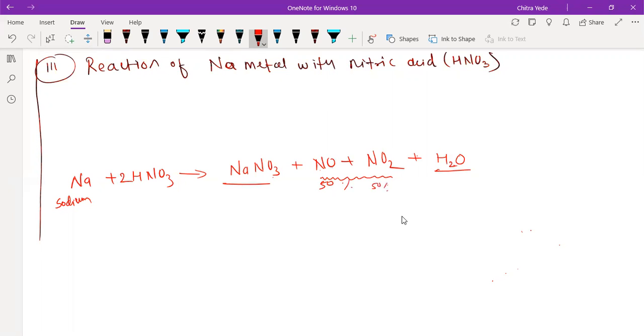Sir, what happens if we don't balance the equation? See, during a chemical reaction, no atoms are being created nor destroyed. That means mass is neither created nor destroyed during the reaction.